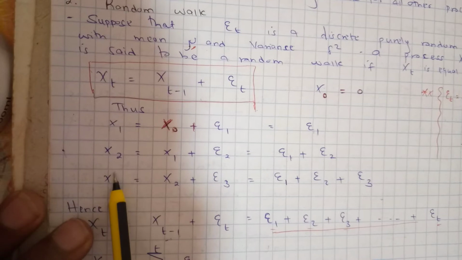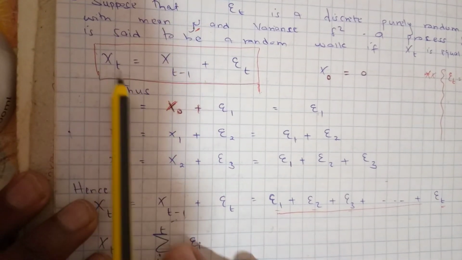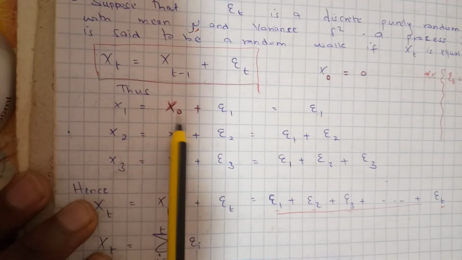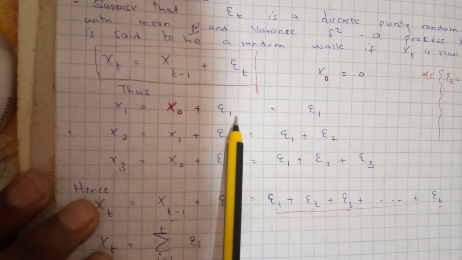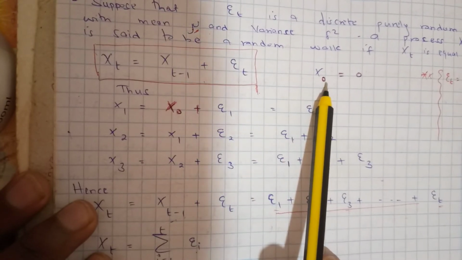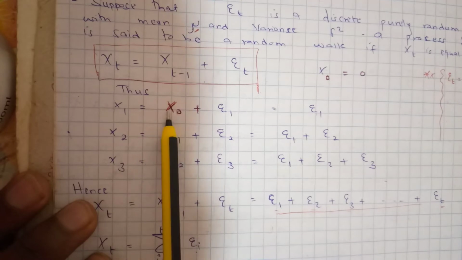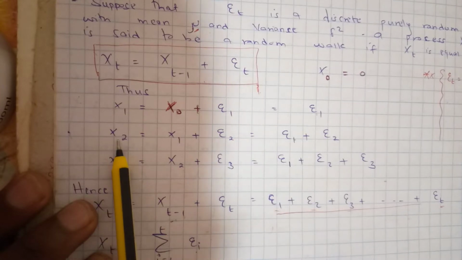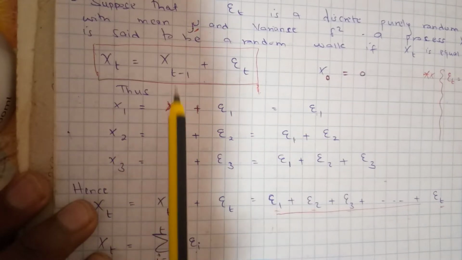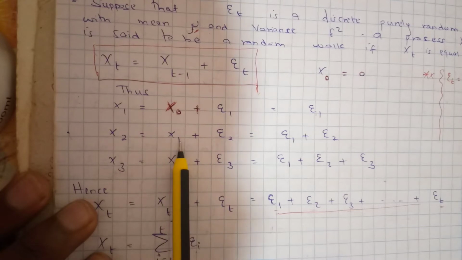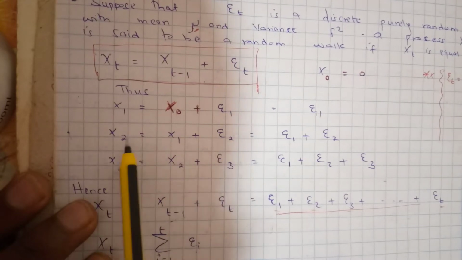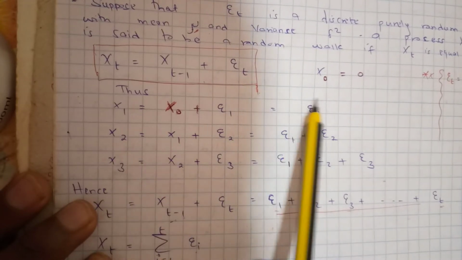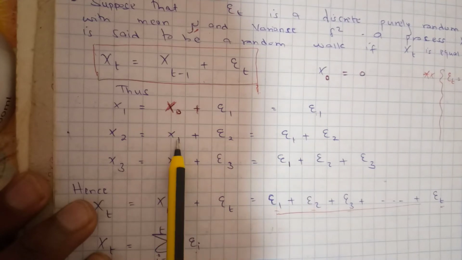Thus, if we replace t with 1, x1 will be given by x naught plus epsilon 1. But remember, we said that x naught is equal to 0, so we can replace this term with 0. So simply x1 is equal to epsilon 1. x2 is equal to x1 plus epsilon 2, and we said that x1 is equal to epsilon 1, so we can replace this term with epsilon 1.